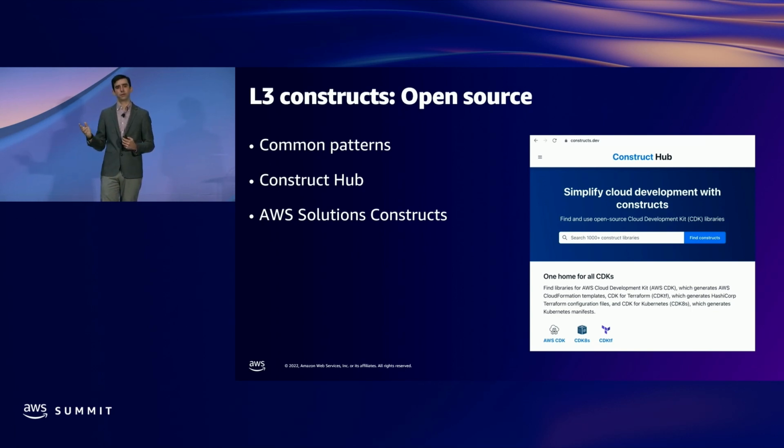One of the things you can find on Construct Hub is actually a set of AWS solution constructs that are created by a team of solution architects here at AWS. These capture common patterns that we see customers building. Actually, the serverless API that I was talking about earlier is from that Construct Hub, from the AWS solution constructs.